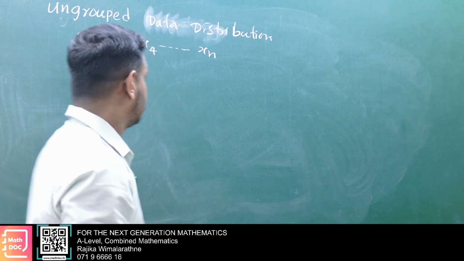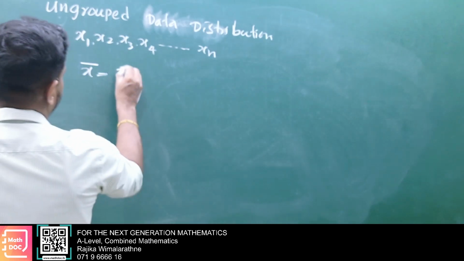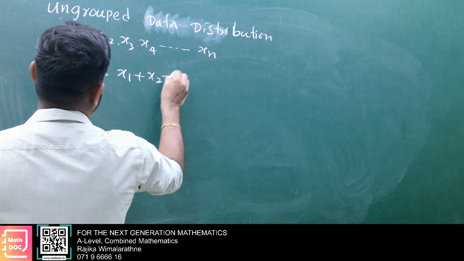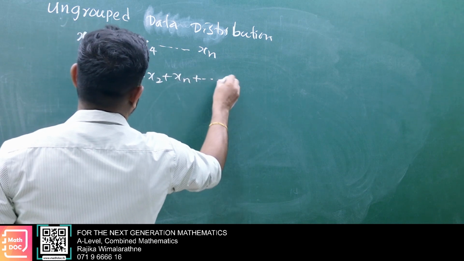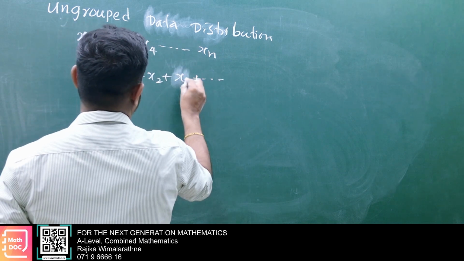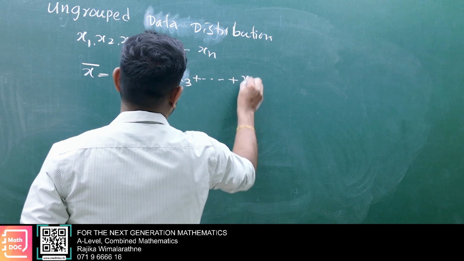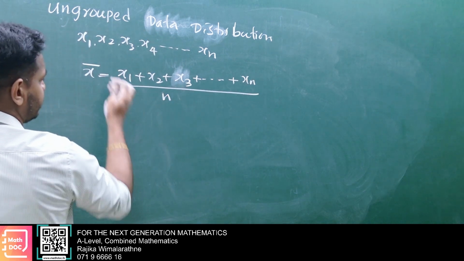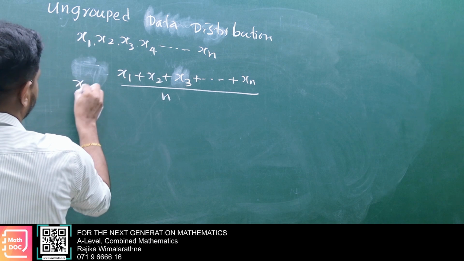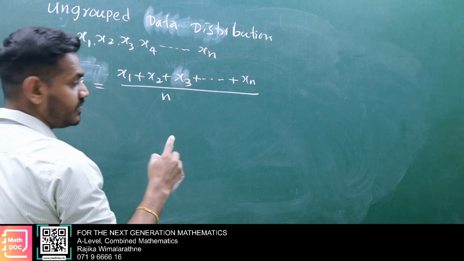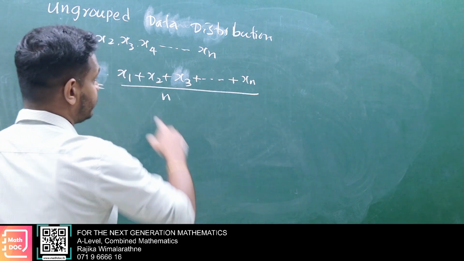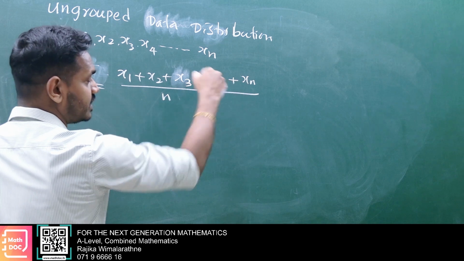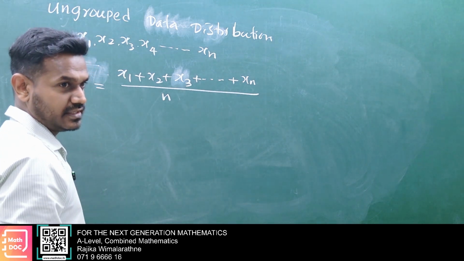Okay. Then here x1 plus x2 plus x3 up to xn, divided by n. This is the mean, very simple calculation. The method is very simple, but if we get large values there, then the calculation is somewhat hard.